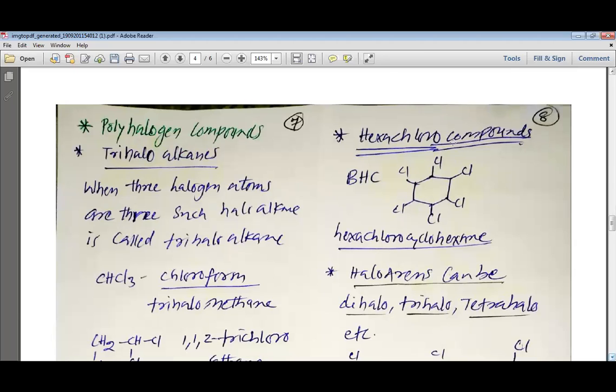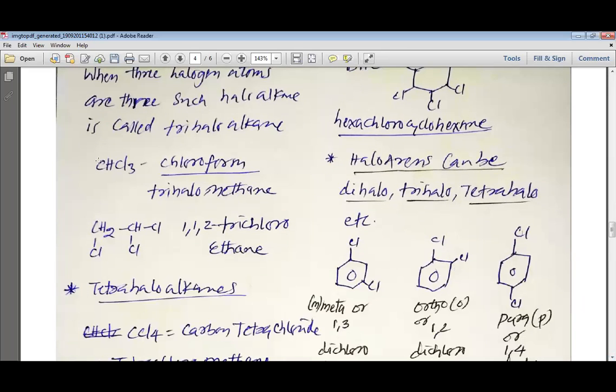Then we have the polyhalogen compounds. These polyhalogen compounds may be trihaloalkanes. When 3 halogen atoms are there, such haloalkanes are called trihaloalkanes. For example, we have CHCl3, which is chloroform, or trihalomethane. Then we can have ClCH2-CHCl2, which is known as 1,1,2-trichloroethane.